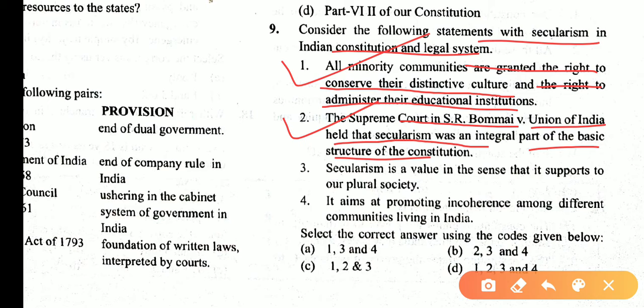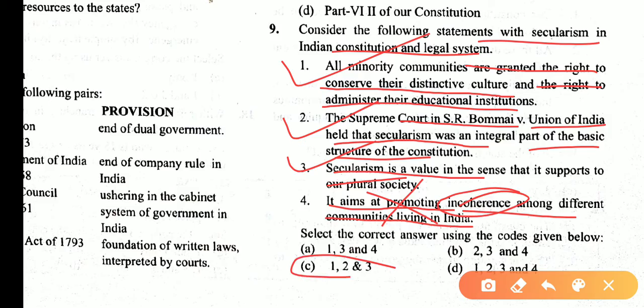This statement is correct. Secularism is a value in the sense that it supports our plural society as it aims at promoting incoherence among the different communities living in India. This statement is incorrect because it promotes coherence among the different communities living in India. So the correct statements are 1, 2, 3. So answer is C.